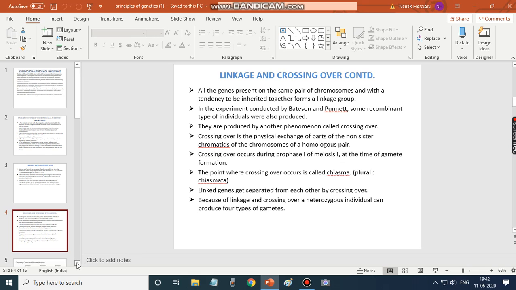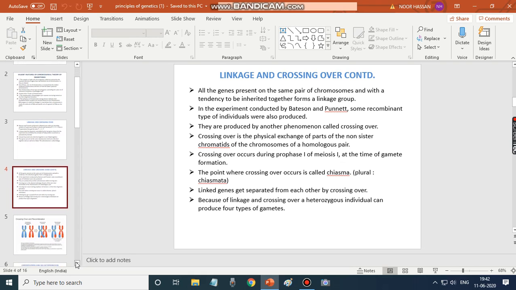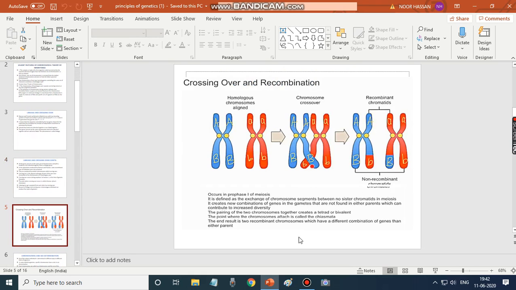So, this is about linkage and crossing over, and this is the illustration that shows crossing over and recombination. This is a homologous pair of chromosomes, and this is another one. These chromatids are called sister chromatids. Okay, so here crossing over occurs. Homologous chromosomes come closer together so that crossing over can occur.